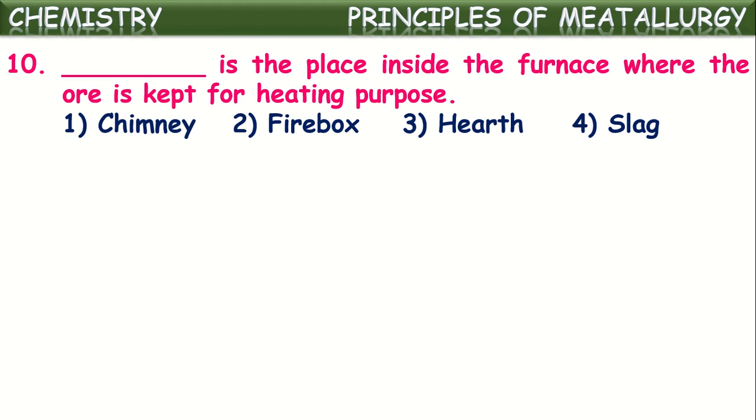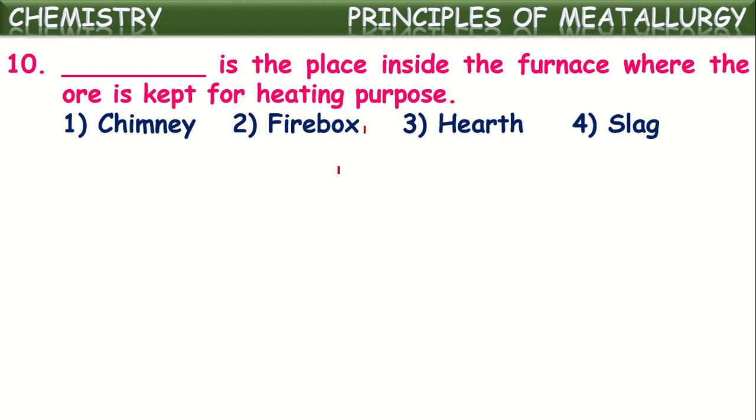Dash is a place inside the furnace where ore is kept for heating purpose. We know a furnace can be divided into majorly three parts: one is a hearth, one more is a chimney, and the third part is a firebox. The firebox is a place where a fuel is burnt so that a large amount of heat energy will be produced. By using that heat energy, metallic ore will be melted. So the place where a fuel is burned to produce heat energy is called the firebox.